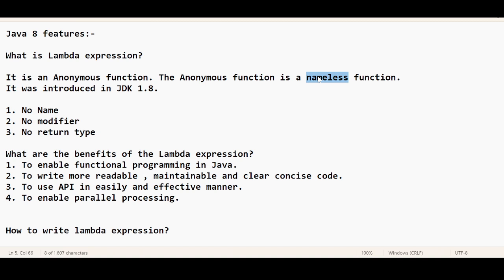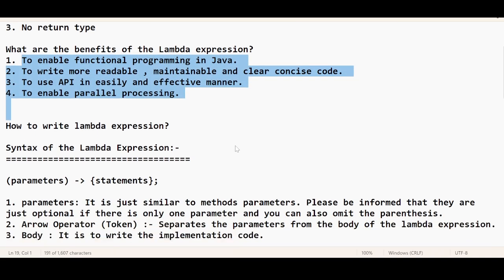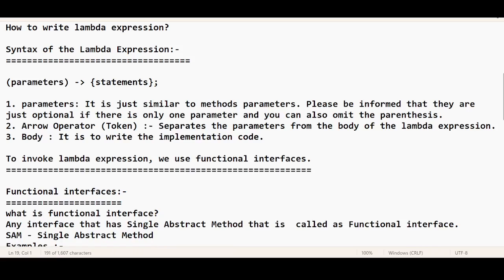Nameless, as well as you don't have any modifier and you don't have any return type. If you design such a function, it is called an anonymous function, right? And it was introduced in JDK 1.8, since Java 8 features. So there is no explanation required for this. And these are the benefits of Lambda expression, and we have also discussed the syntax.